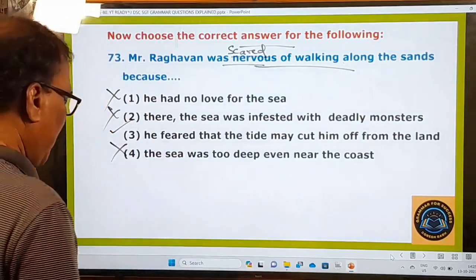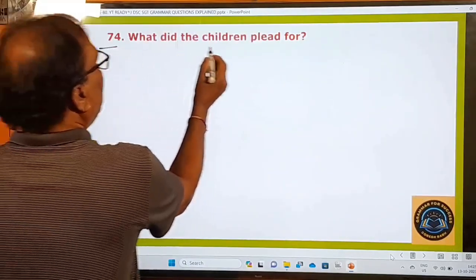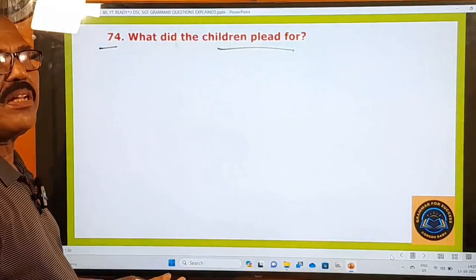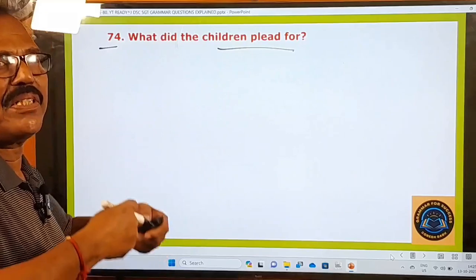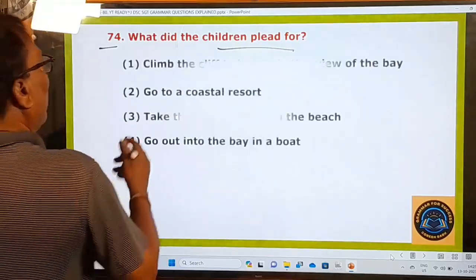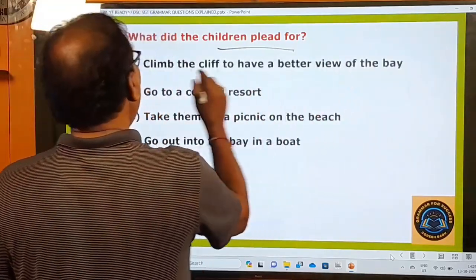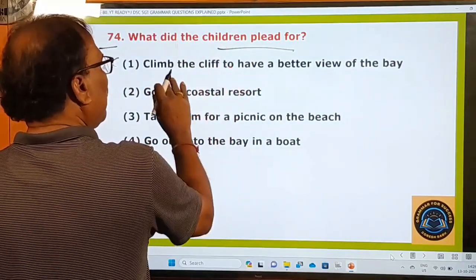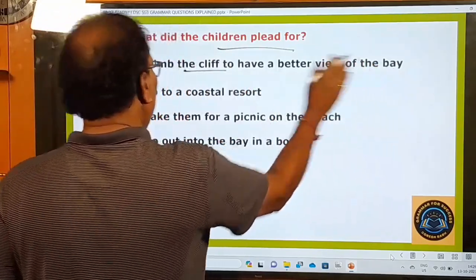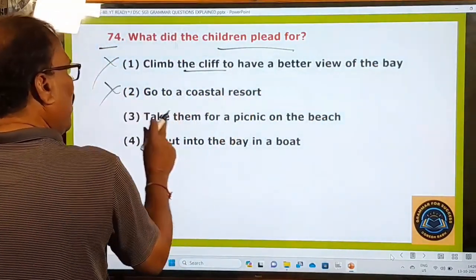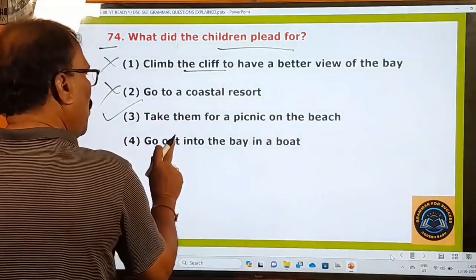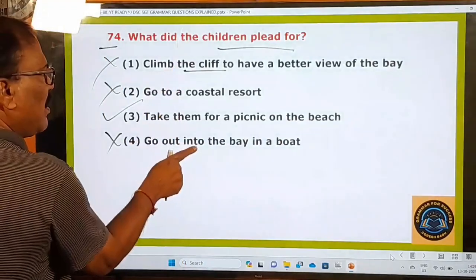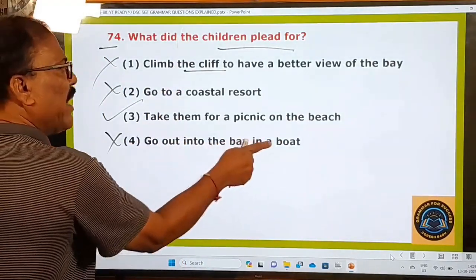And now let's go to the next question. The 74th one. What did the children plead for? Plead for means request their father for. Plead, request. Okay. Climb the cliff to have a better view of the bay? Now, did the children want Raghavan, their father, to climb the cliff to have a better view of the bay? No. Go to a coastal resort? No. Take them for a picnic on the beach? Right. Go out into the bay on a boat? No. They did not ask their father to take them into the bay in a boat.